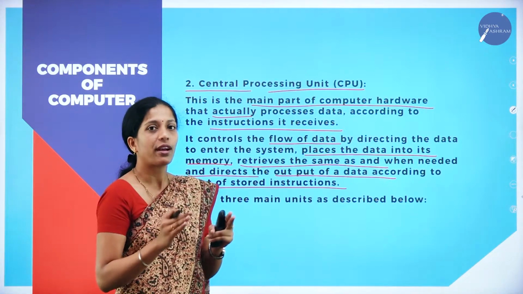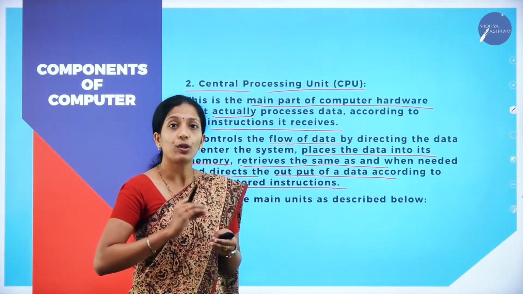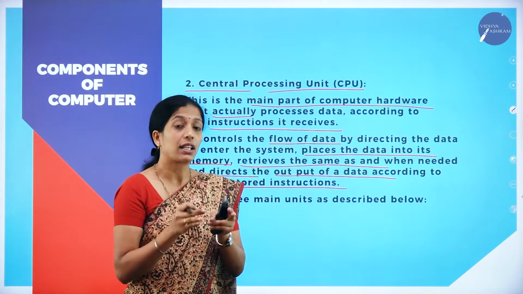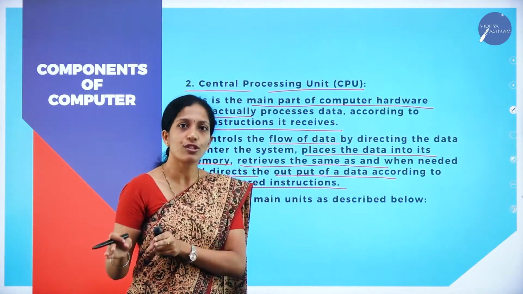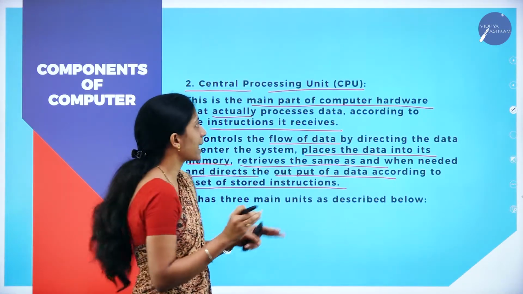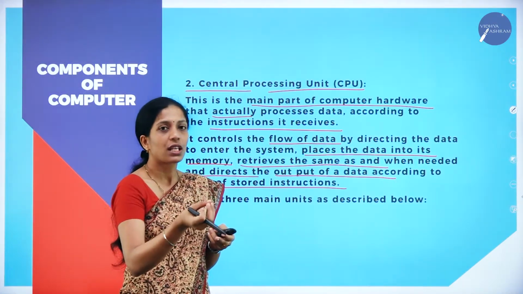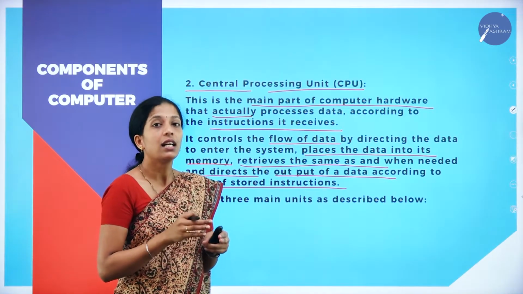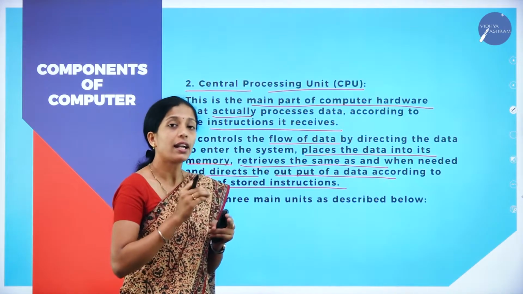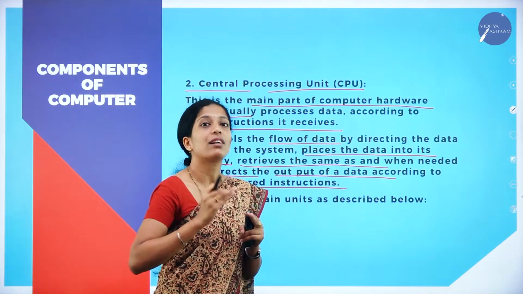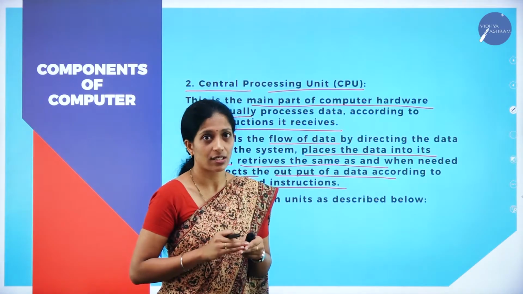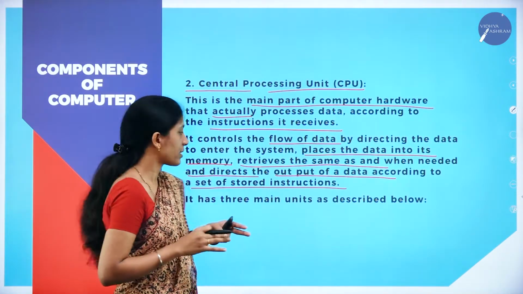Now as I told you, what you have to remember: input units help to enter the data into the computer system, but the conversion of data into useful information takes place in the CPU. So the CPU tells the user to enter the data, it will store the data, it will process the data, and it will provide the information whenever the user needs it. That is the work of the CPU.